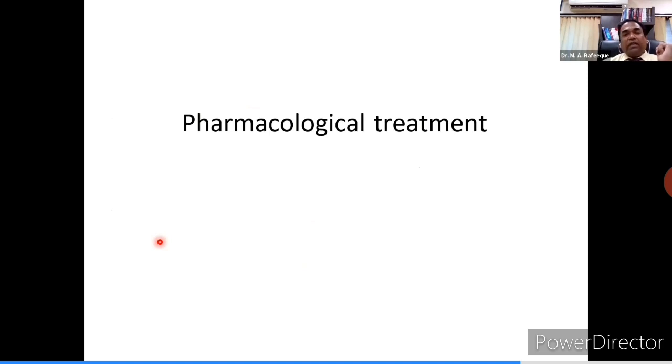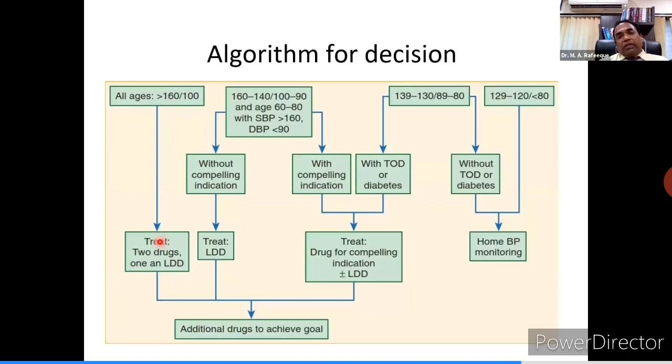Coming down to the pharmacological part, in this we will see the algorithm of decision, first the decision of when to start, at what value we should start medicines.